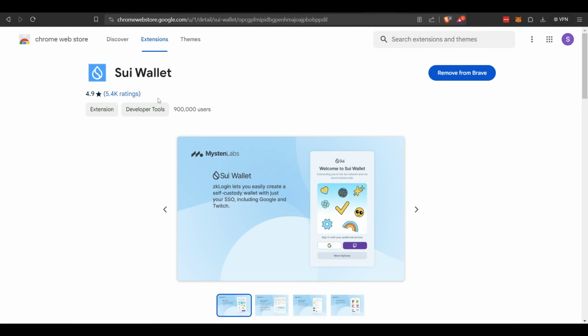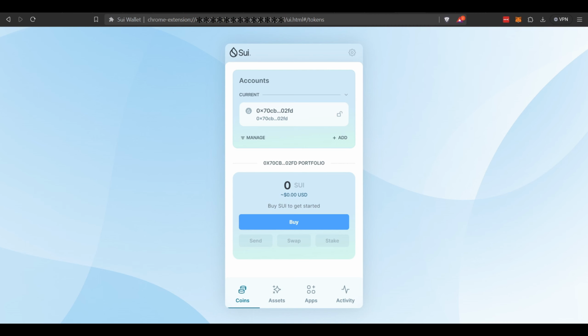You're going to have to set up a password, so a long password, and you have to save your 12-word seed phrase. Make sure that's saved in multiple places. So once you set up the wallet, you've bought those tokens from your local exchange, you send them over to your wallet. It's going to look like this. There's your address. You're going to need to copy that and send it over from the exchange.